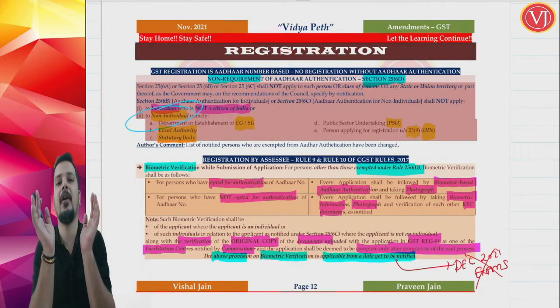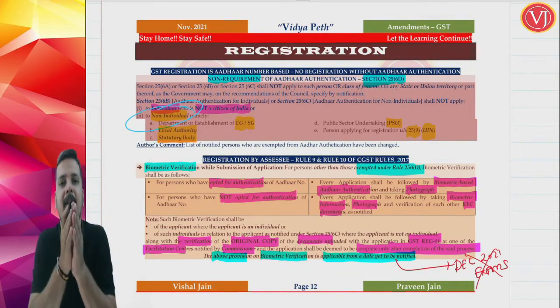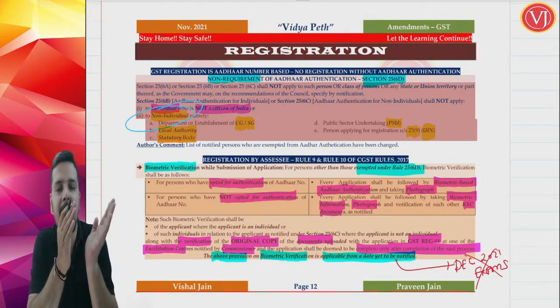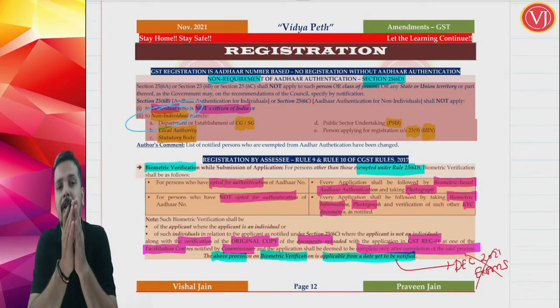I repeat, this point is not applicable for your December 2021 exams because it is applicable from a date yet to be notified. Now, what are they telling? For those who are exempted from Aadhaar authentication, no need of biometric verification. For others who are actually to take Aadhaar authentication, you have to come for biometric verification also.